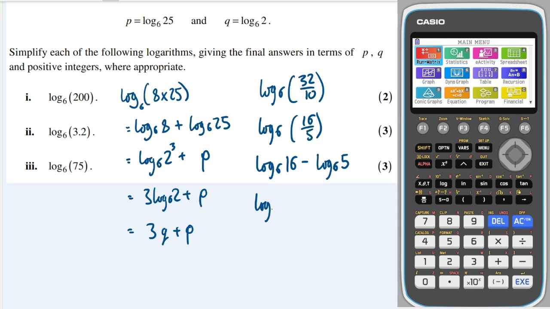16 is 2 to the power 4, and this is 25 to the power of a half. So we've got it in terms of 2 and 25 now. So we just bring down the coefficient 4, which is going to give us 4 times log base 6 of 2, so that'll be 4q. And this one, bring it down, it's going to be minus 1/2 of p.